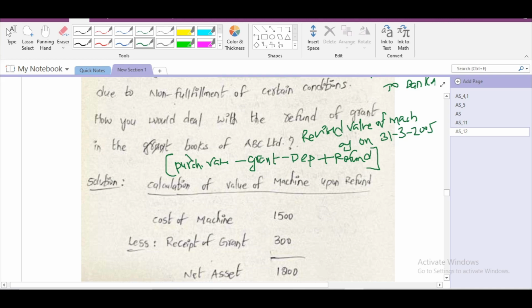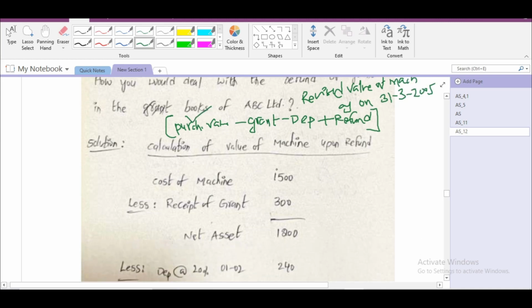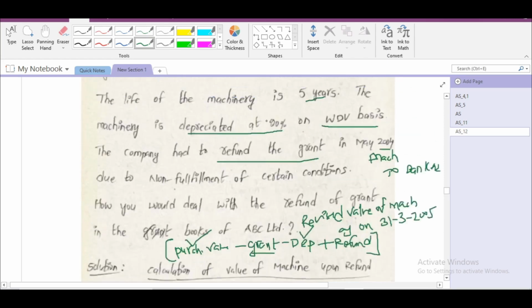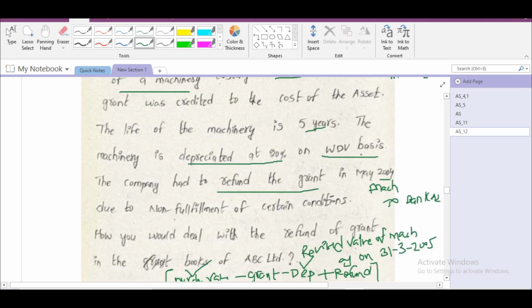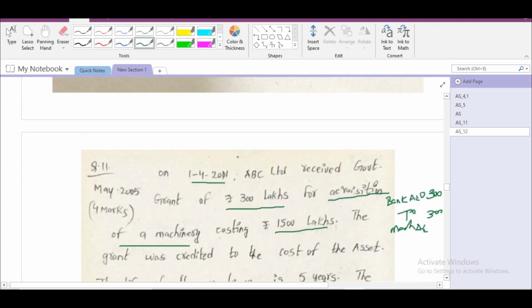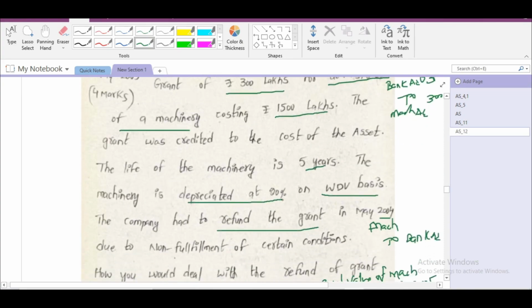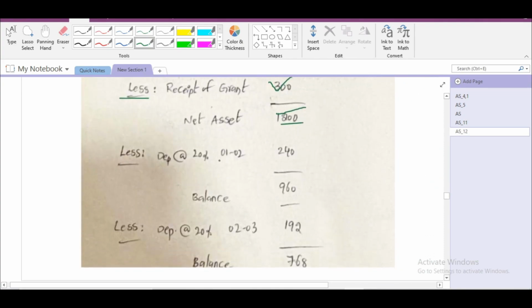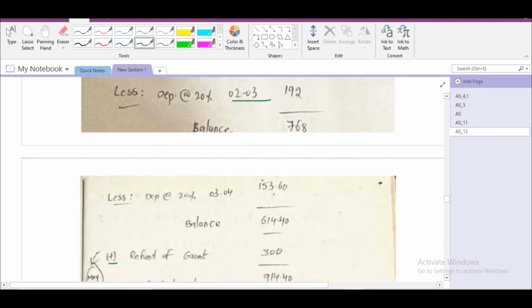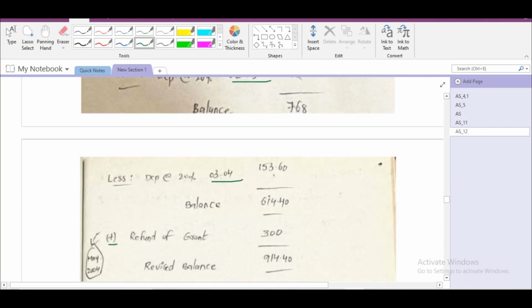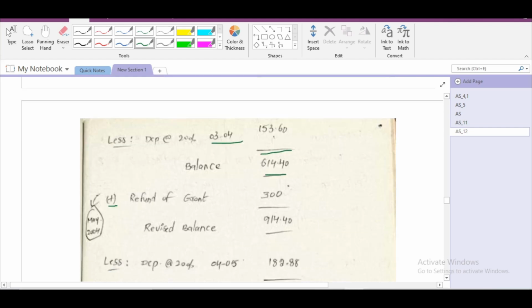First, we have to calculate purchase value of the machine. Purchase value of the machine given 1500 lakhs minus grant received, we get the net asset value 1200 lakhs. After that, we have to calculate the depreciation given at 20% on WDV basis. That means from 2001 till 2004 we have to calculate 20% per year. For 2001-02, 2002-03, 2003-04 we have to calculate 20% each year. We'll get the balance value of the asset. We have to add back the refund.